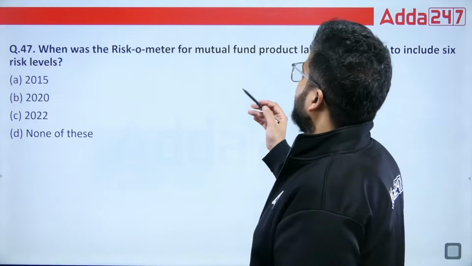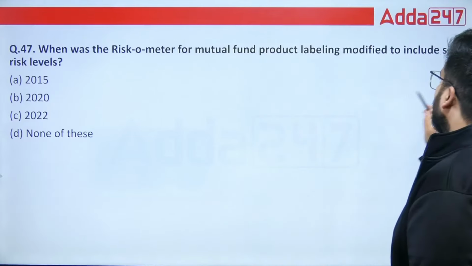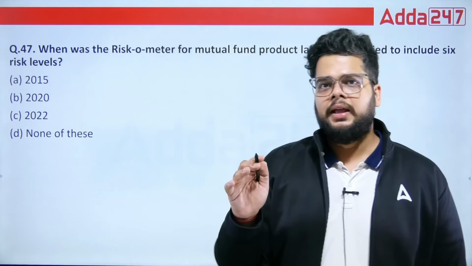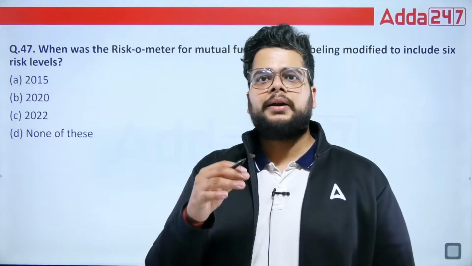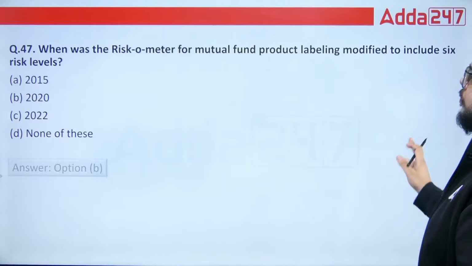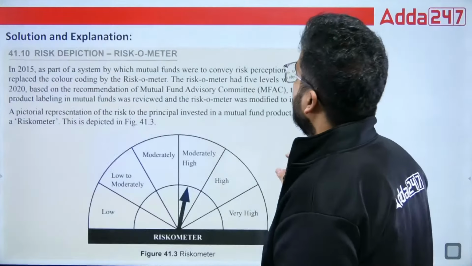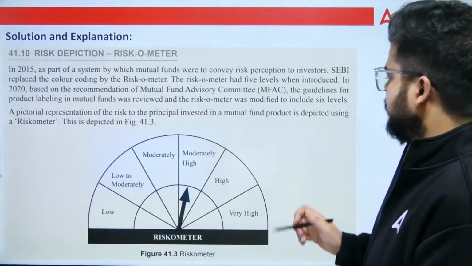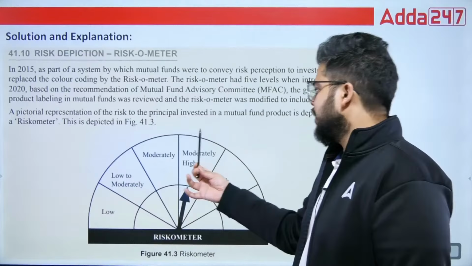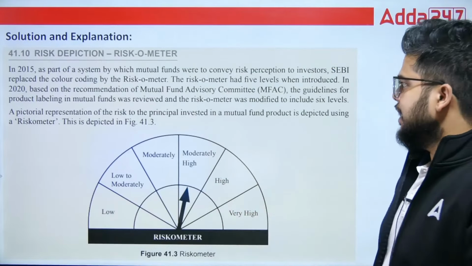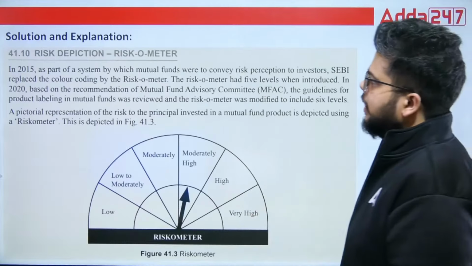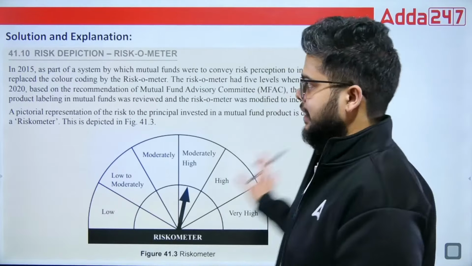When was the riskometer for mutual fund product labeling modified to include 6 risk levels? There are currently 6 risk levels, but from the starting it was not like that. So we have this particular model in 2020 only; prior to that we were not having 6 risk parameters. Now we have low, low to moderate, moderate, moderately high, high and very high. Okay. So this riskometer is also important. A direct question was asked in the last examination cycle as well.